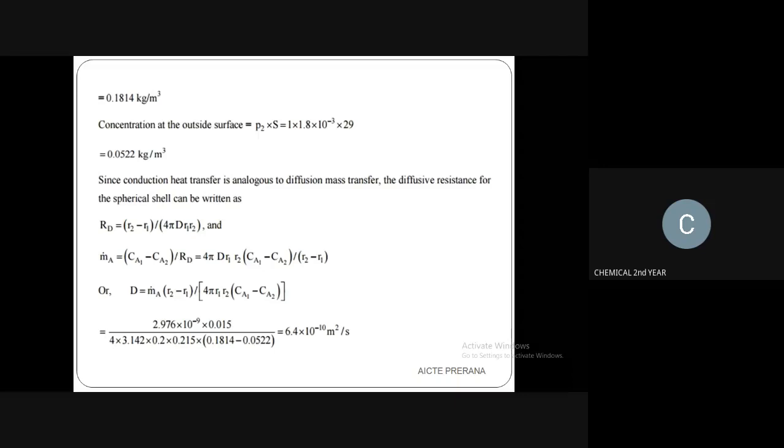Then, since conduction heat transfer is analogous to diffusion mass transfer, the diffusive resistance for the spherical shell can be written as follows. This is the spherical shell. For that, the diffusive resistance has been written. So R_D.